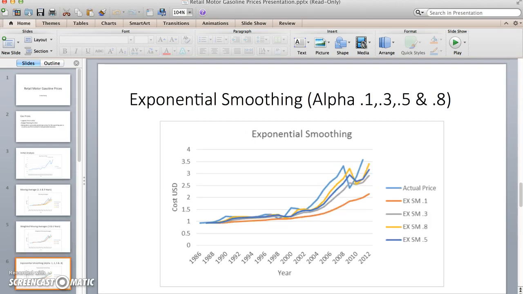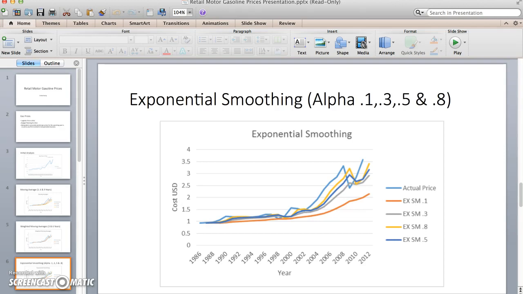And then I did some exponential smoothing and assigned alpha the values of 0.1, 0.3, 0.5, and 0.8. And here we can observe that the model's responsiveness increases as alpha increases. We can see here at the bottom in orange, there's a line of the model where alpha is 0.1 and it's the least responsive to changes in prices. And then all the way at the top in yellow, we can see the line of the model where alpha is 0.8 and it's the most responsive to changes in prices.